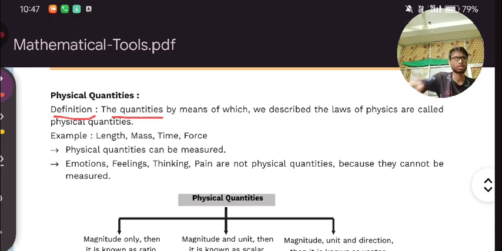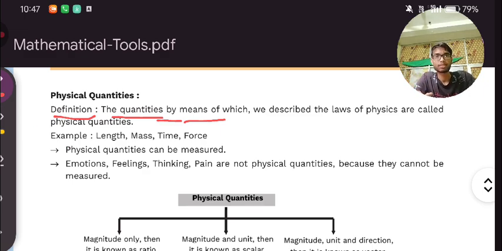If you did not understand this sentence, don't worry, I am here. Rather than reading this complex sentence, my definition is that any quantity that is measurable is a physical quantity. That's it, the definition in simple English.